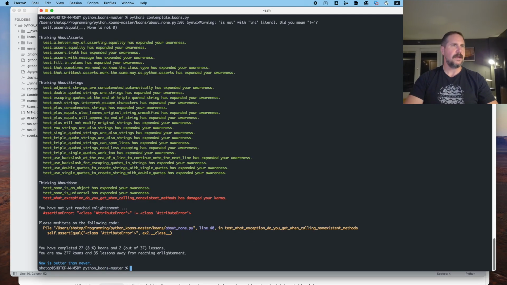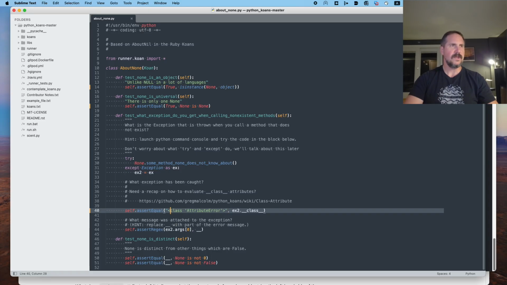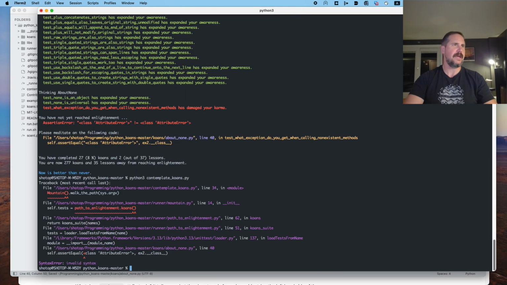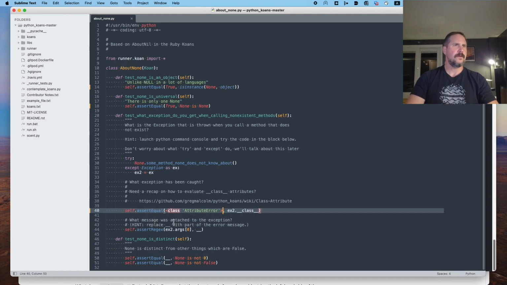Contemplate comes up high. Okay, we were about none. All right, I think I was right not to put it in a string. Although the syntax looked a little weird because of the highlighting in Sublime Text, but I think that's okay. Yeah, it is a little weird. So maybe single quotes.